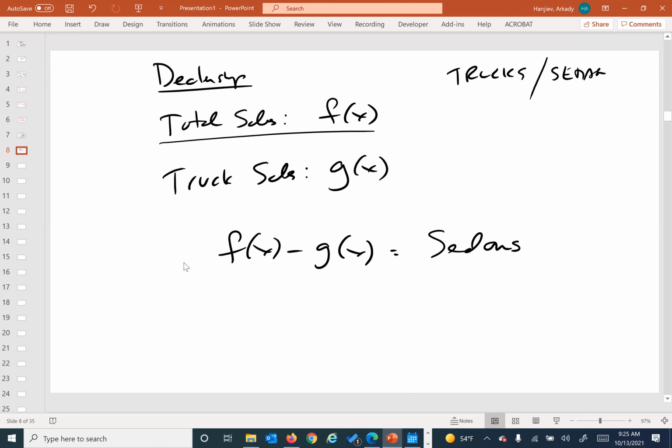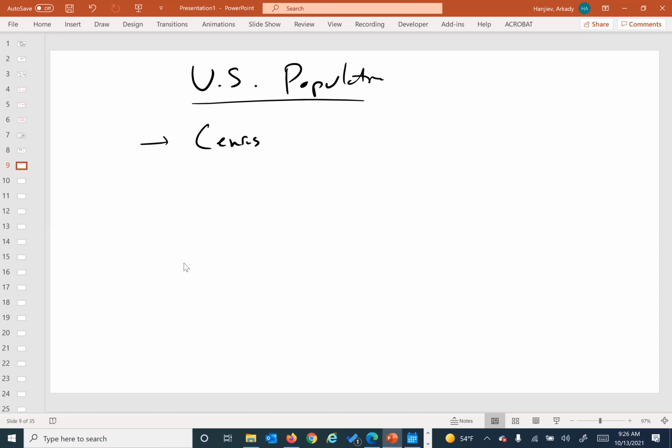Let's see. Maybe another one here would be US population. When we think about US population, we do a census, right? We do a census every year, so that gives us total population, true? And then when there's births and deaths, usually that happens in the hospital. So we do have, I'll put BD, we're good?